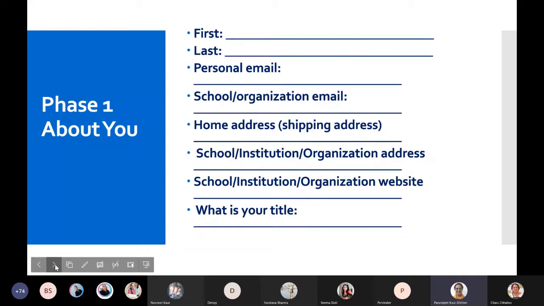School organization email, maybe we'll share, Charu, if we can fill some of these. For example, the school organization email, we should fill it up for everybody so we don't have a variety of emails over here. Then home address is your own home address, of course, and school institution organization address. Maybe some columns we could fill it up. So everybody to remember, whether it is the junior campus or the senior campus, we have to give the address only of the senior campus.